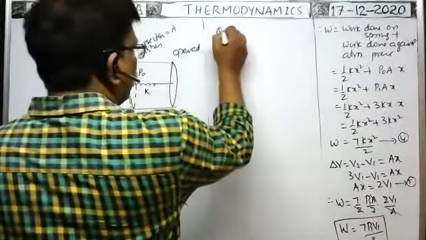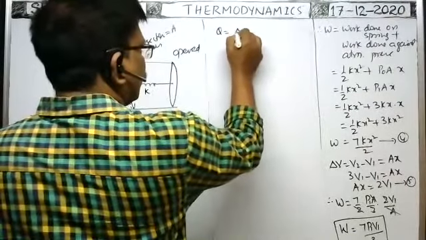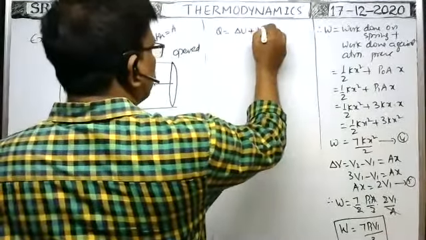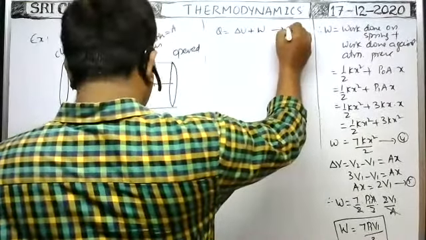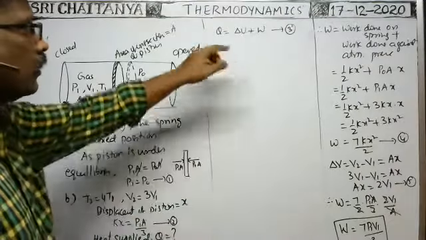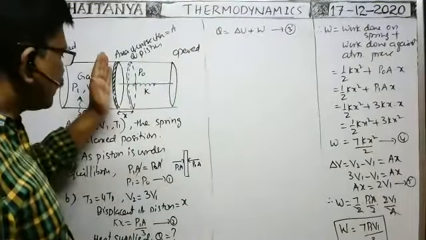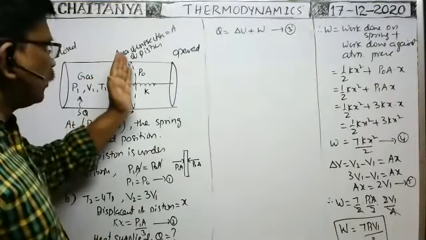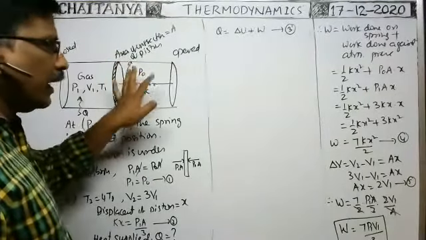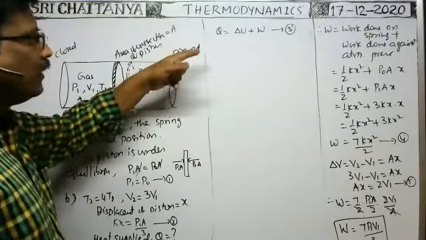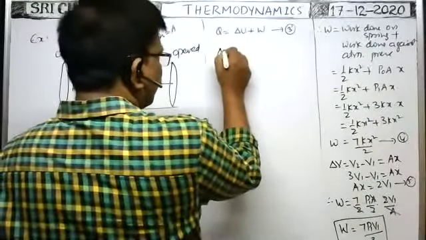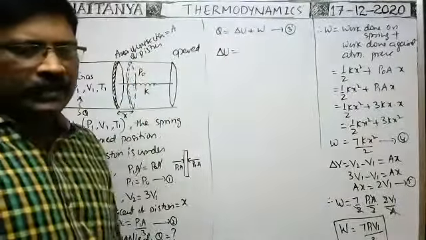To find the heat energy supplied, we have to calculate the change in internal energy, which increases because temperature increases, and the amount of work done W. From this equation, the work done we have already calculated. Whenever the piston displaces from this position, the gas is expanded. We have calculated the work done by the gas. And if we know the change in internal energy, then we can calculate the heat energy supplied. So we have to know the change in internal energy. What is the formula for change in internal energy?